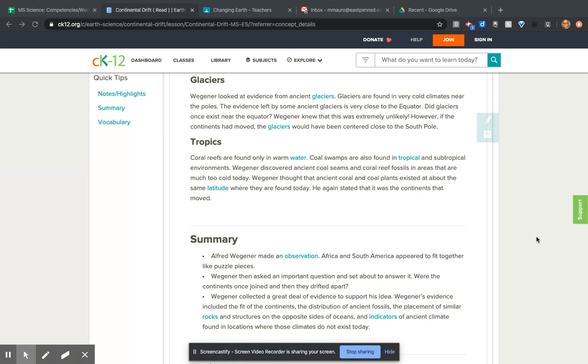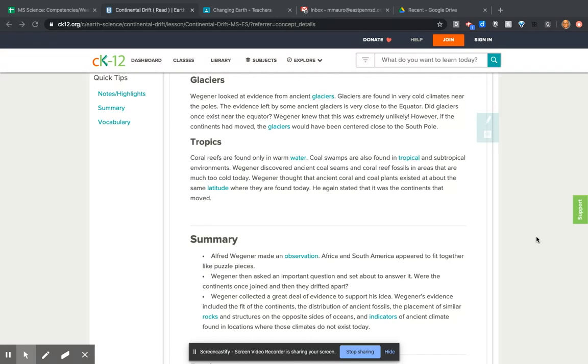Glaciers. Wegener looked at evidence from ancient glaciers. Glaciers are found in very cold climates near the poles. The evidence left by some ancient glaciers is very close to the equator. Did glaciers once exist near the equator? Wegener knew that this was extremely unlikely. However, if the continents had moved, the glaciers would have been centered close to the South Pole.